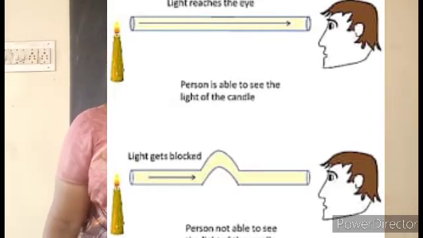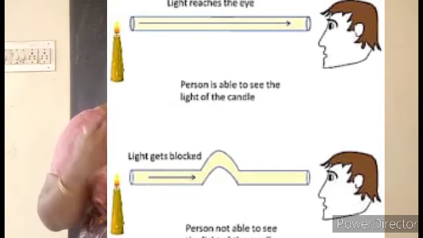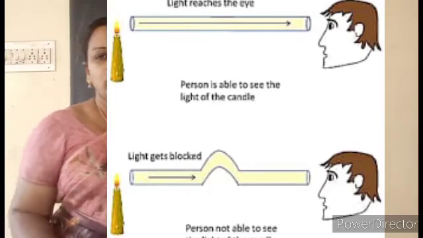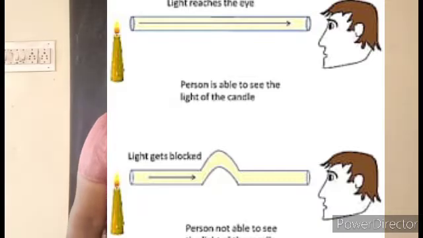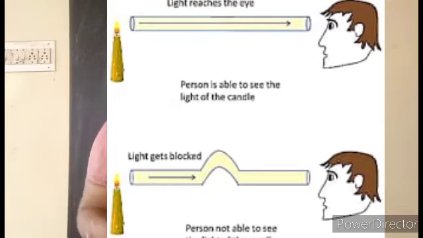This is a very simple activity. Simply by rolling, you can perform this. But after performing, what are you going to understand from that? Light always travels in a straight line. In other words, the rectilinear propagation of light. So this is a very simple activity. This can be done in a little bit.